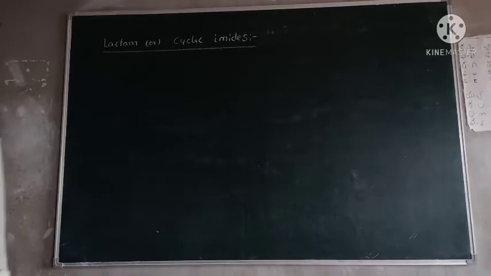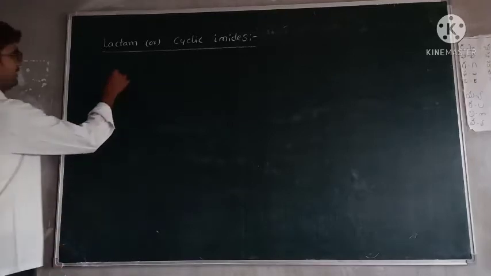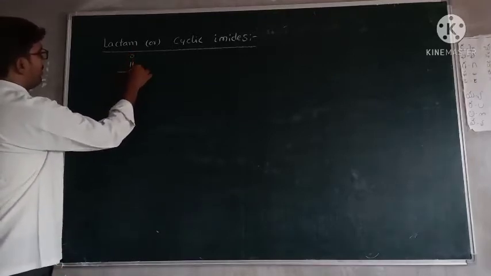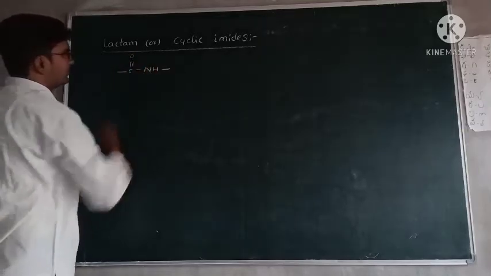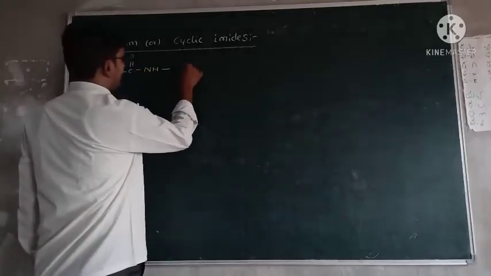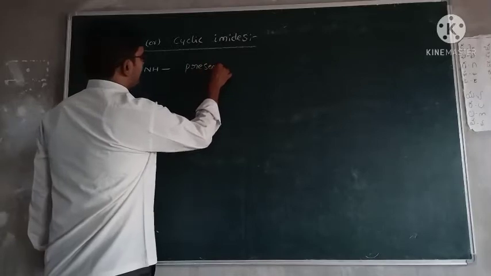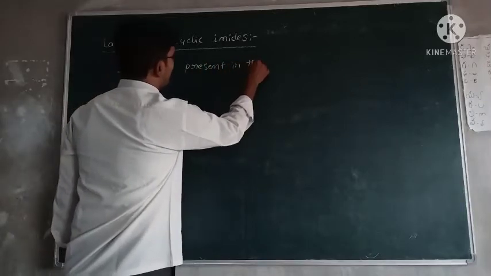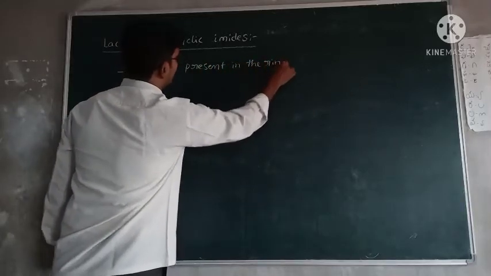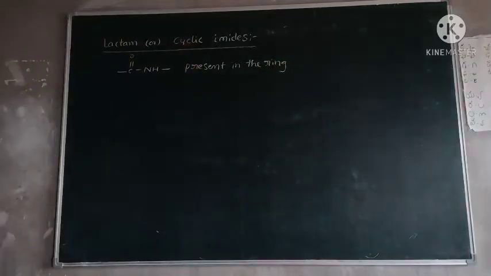Next one, lactam or cyclic amides. In this one, the C double bond O NH group is present in the ring, and the suffix name is amide.